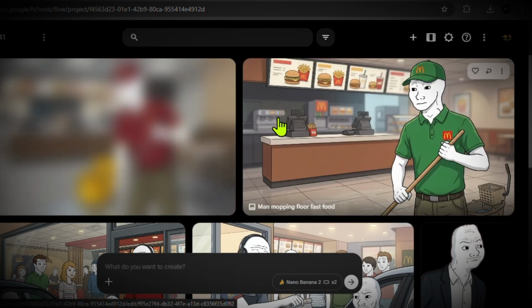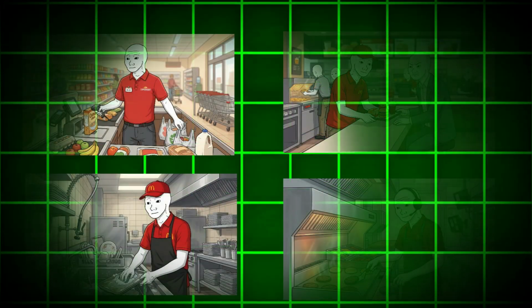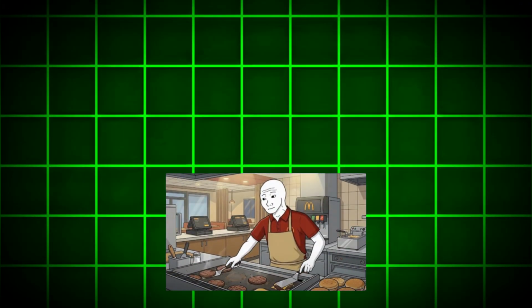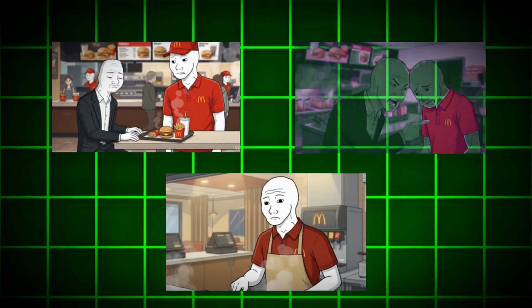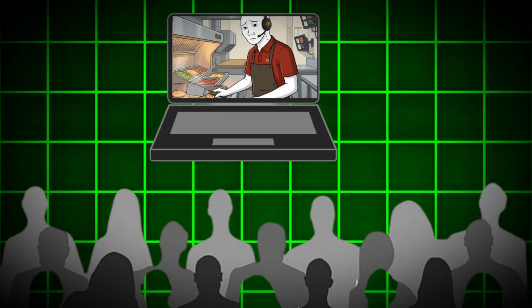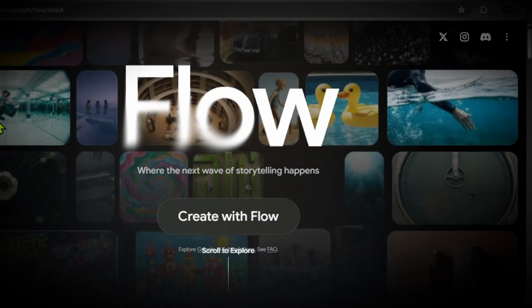And just like that, you have him mopping the floor. Using the same method, you can create multiple different scenes that tell a full story, like Wojak making burgers, serving customers, and even getting yelled at by his boss. After generating your scene images, you can turn them into a complete story by bringing them to life using Flow AI.